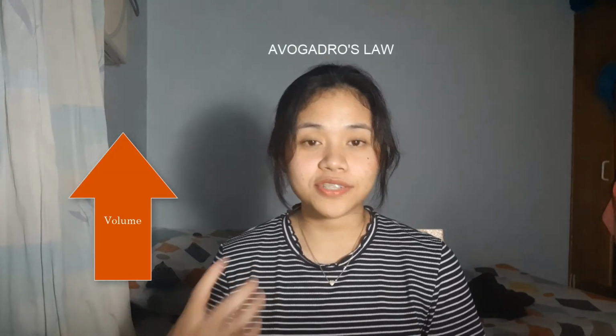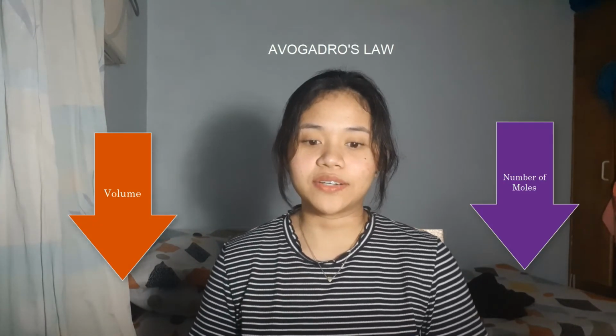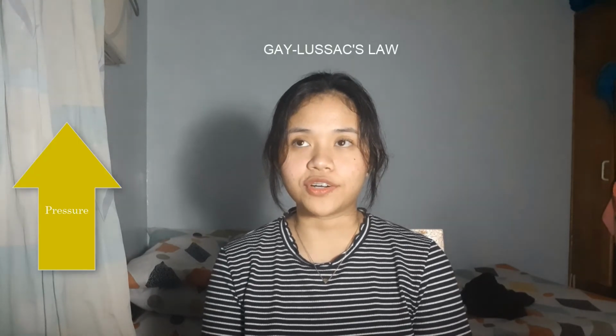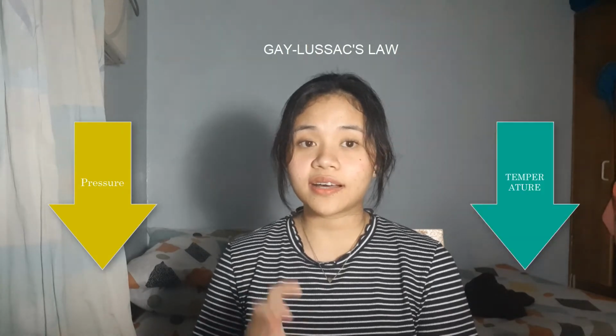In Avogadro's law, the variables that we are talking about are the volume and the number of moles, and they are directly proportional. When the volume goes up, the number of moles goes up also, and when the volume goes down, the number of moles goes down. And the most recent lesson we had is Gay-Lussac's law, and the variables that we are talking about in Gay-Lussac's law are the pressure and the temperature. So when the pressure goes up, the temperature goes up, and when the pressure goes down, the temperature goes down.